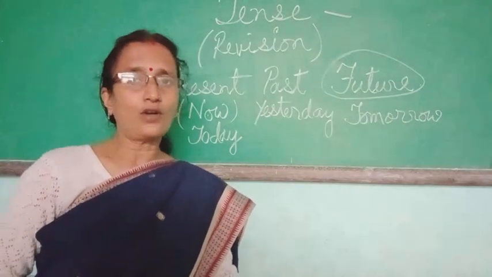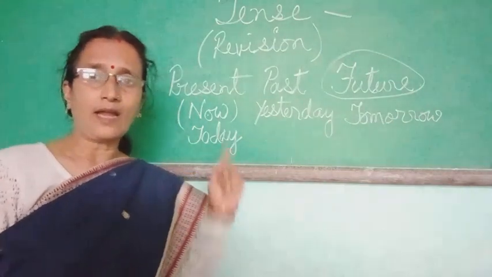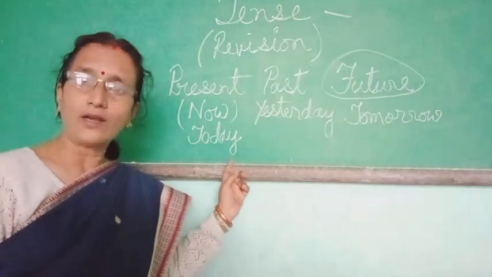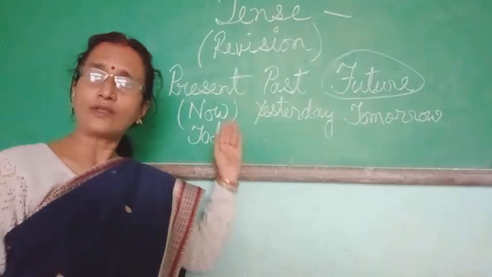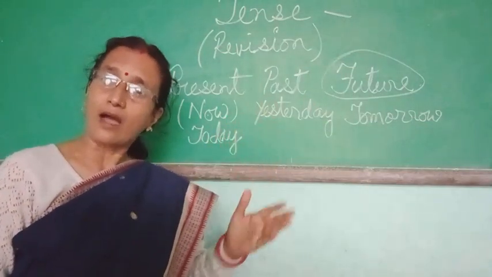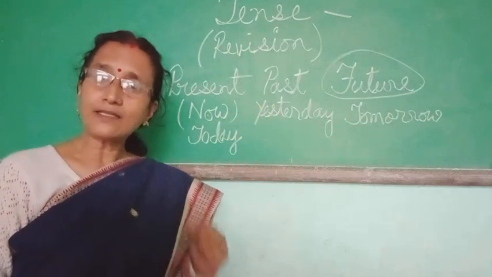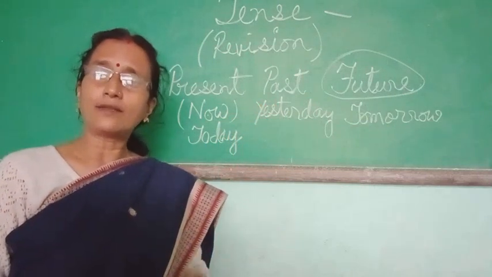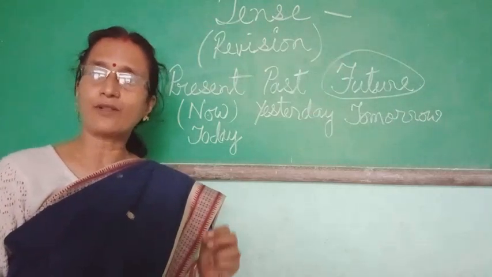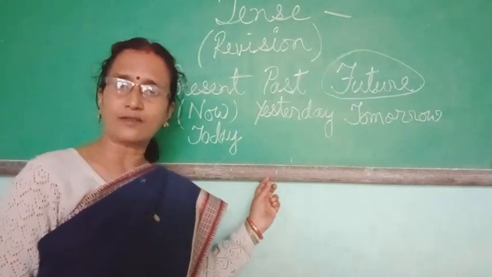So what are the three tenses I told you? Present, past and future. Now children, what you are learning this year: these past, present and future tenses have many other types also. But this year you are going to learn about the simple present tense, the simple past tense and the simple future tense. That only I have discussed with you.